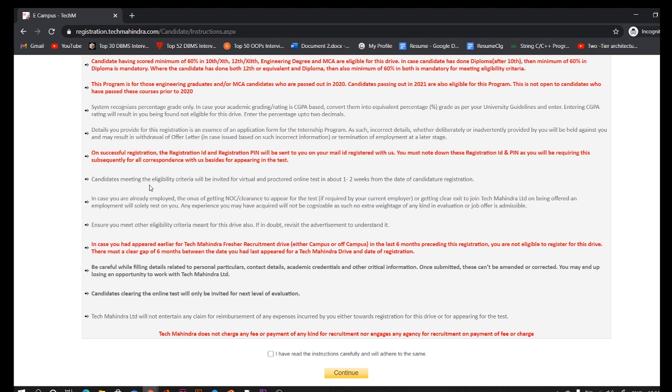Next, candidates meeting the eligibility criteria will be invited for virtual and proctored online tests in about 1 to 2 weeks from the date of candidature registration.